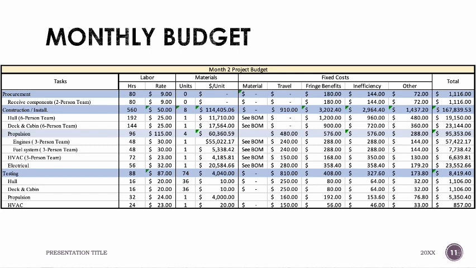And in the materials section, we just put down the cost that we arrived at in the bill of materials. And the fringe benefits, inefficiency costs, and other costs are, like I talked about earlier, based on 10%, 25%, and 20% of the labor rate.